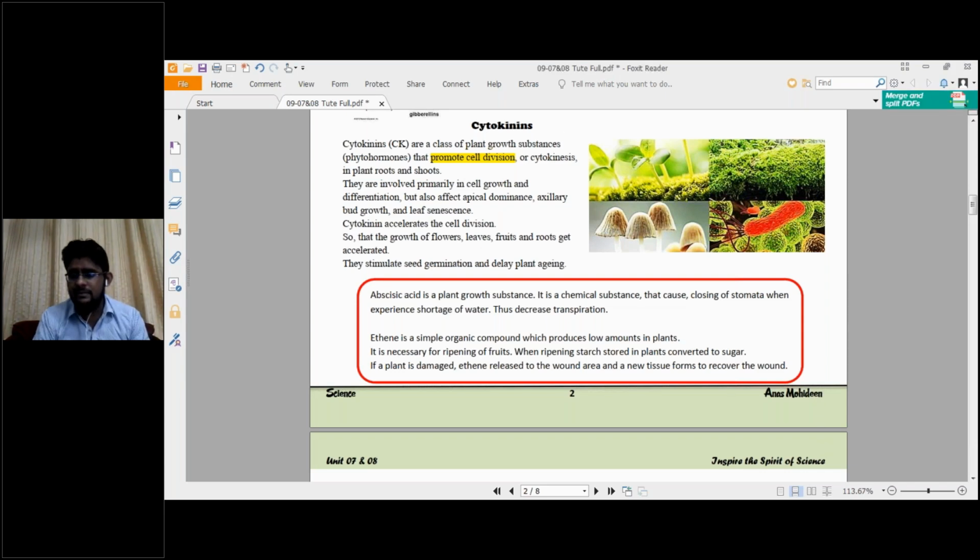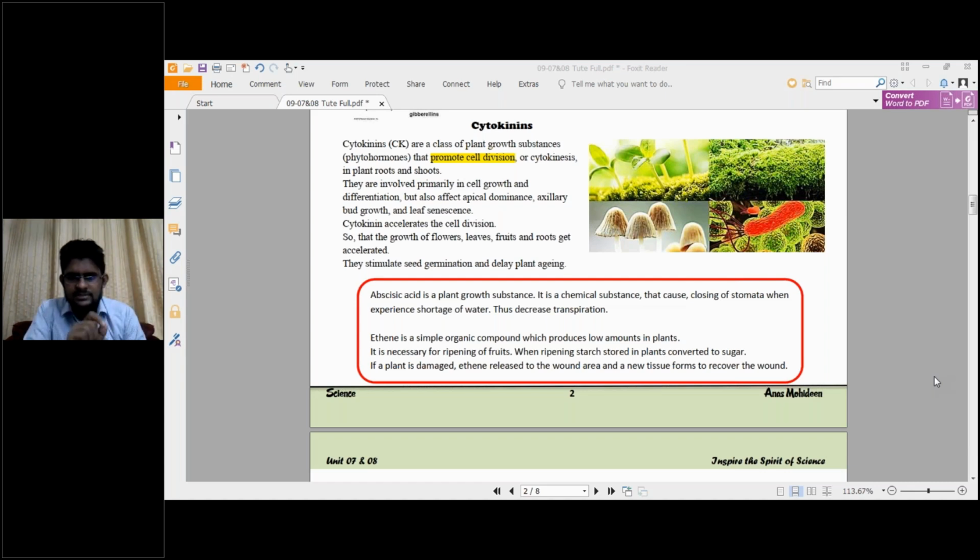So again, I'm reminding you of all three: auxin, cell elongation; gibberellin, that is stem elongation; and cytokinin, cell division. So these are the three major plant growth substances that we discussed now. And two more substances come under these natural plant growth substances. They are abscisic acid and ethene.